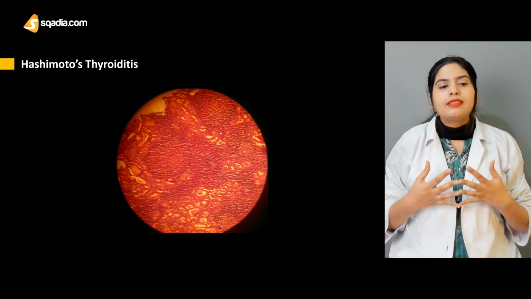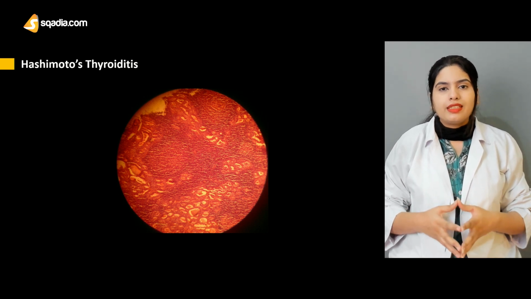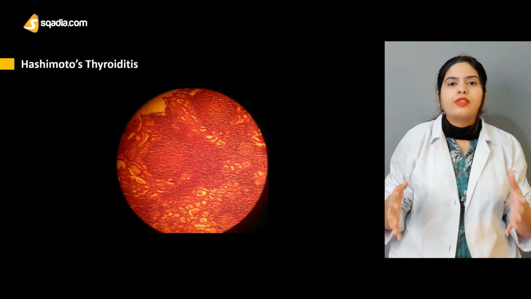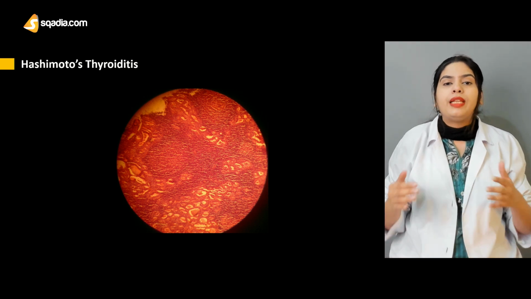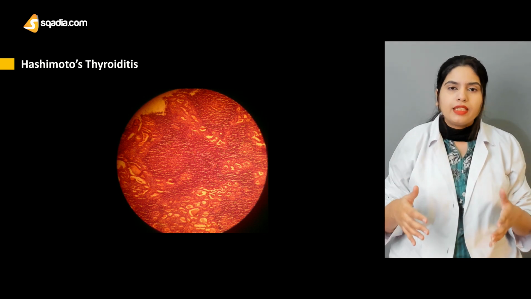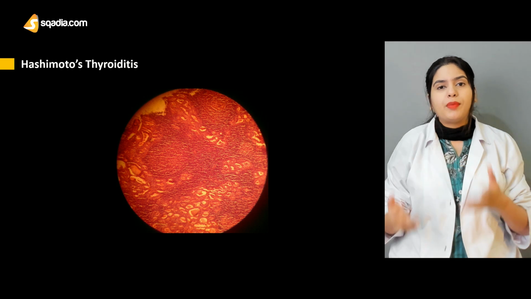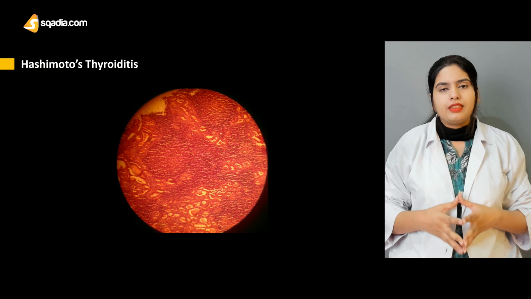As I told you, it is an autoimmune disease, so the exact reason behind the disease is not known. However, it is thought that both genetic factors and environmental factors play a role. In most cases, the disease runs in the family and the genes are defective. There are also environmental factors that can be a reason for Hashimoto's thyroiditis.